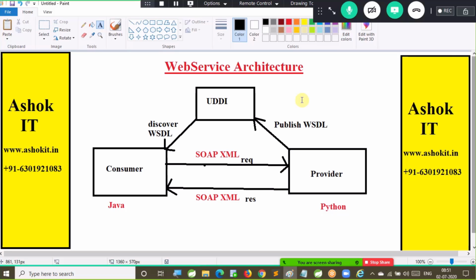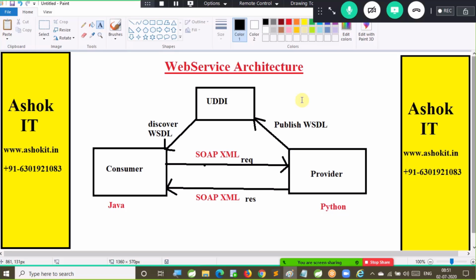Whatever the approach they used, they will share the WSDL. What is that WSDL? Web Services Description Language. That WSDL will explain how to access the provider. That WSDL will be kept in the UDDI theoretically, but practically UDDI is not required. So what is the input to start the consumer development? The WSDL file is the input. Once we have the WSDL, then we can start the consumer.